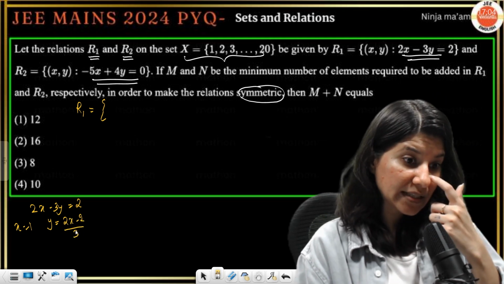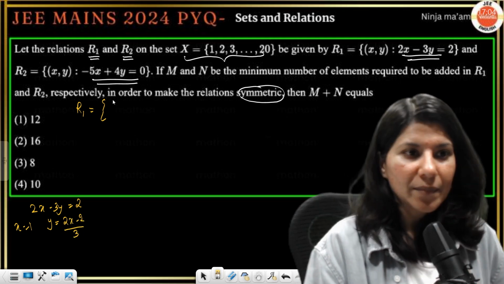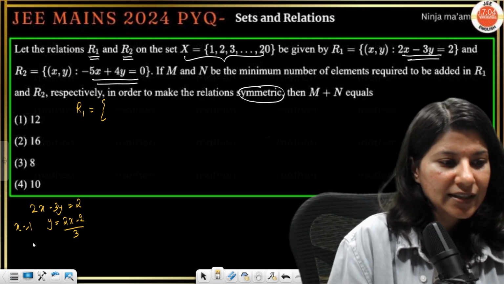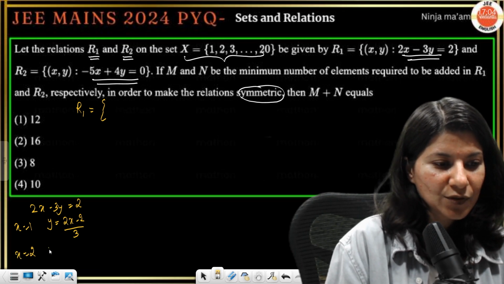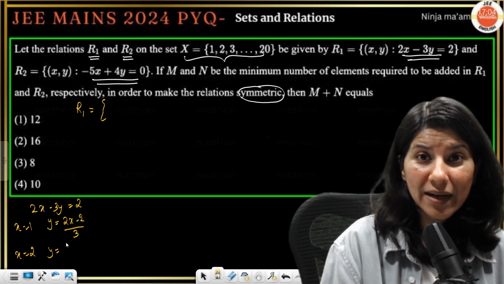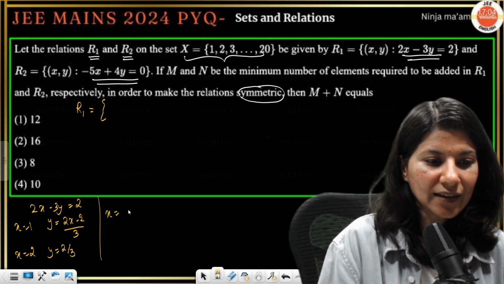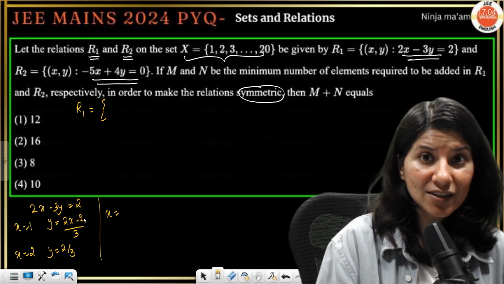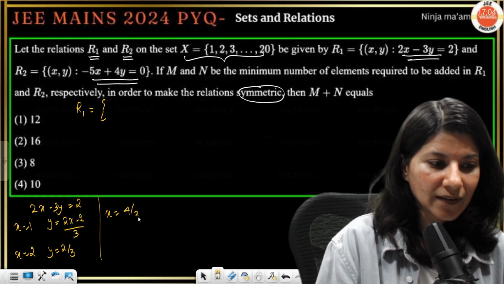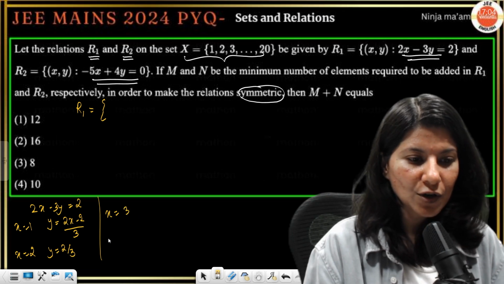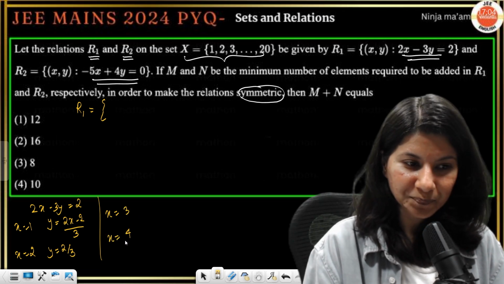Put x equals to 1, you will get 0. But 0 is not there. So 1 comma 0 is not possible. Then you put x equals to 2. So y will be equal to (2 to the 4 minus 2) by 3. Not possible. x equals to 3: (3 to the 6 minus 2) by 3, that is 4 by 3. Again not possible. x equals to 4.